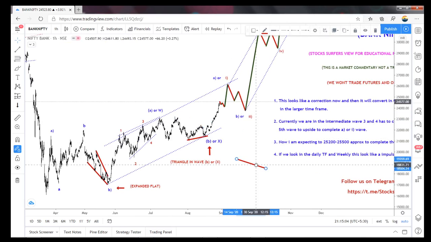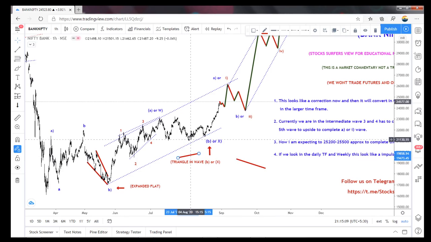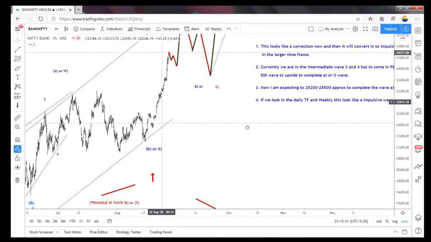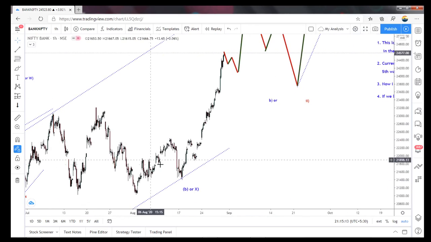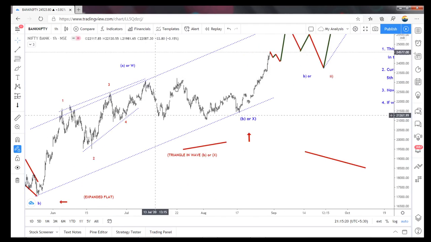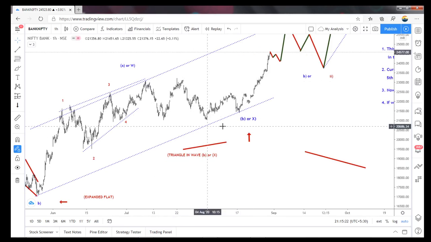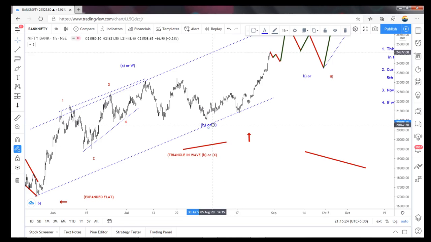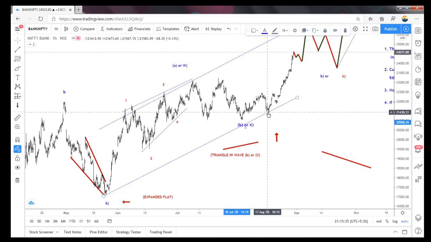Once again I will show you here, this piece we can make as a 3-wave or 5-wave structure. Either this is a triangle, or it could be an irregular flat, and then this continues as a 5th wave here.